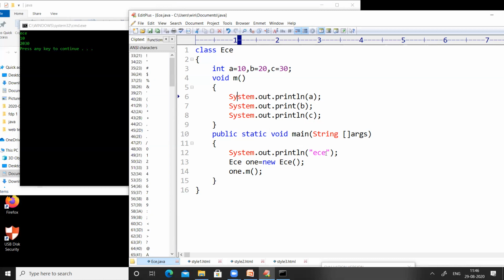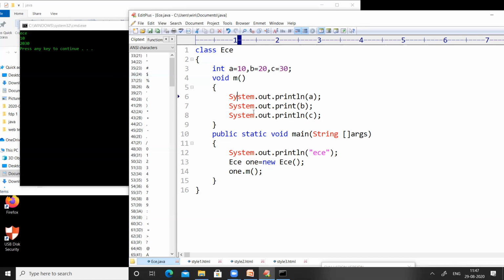So the output is ECE, the value of A is 10, and the values of B and C are 20, 30. ECE is in one line, 10 in another line, because we have used println for ECE and A, and we have used print for B. That's why 20 is printed in the same line along with 30.